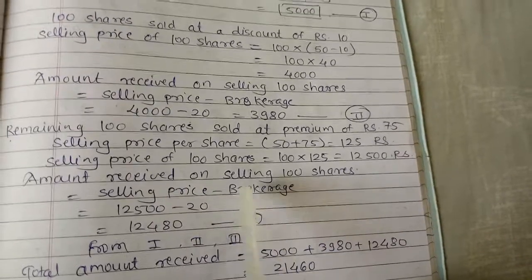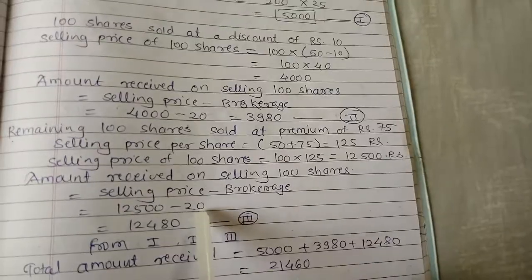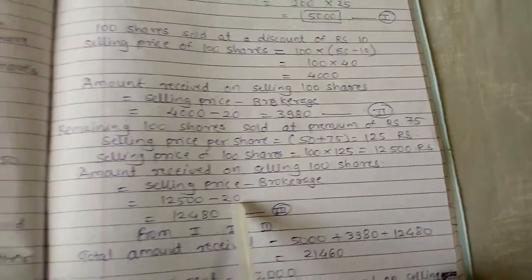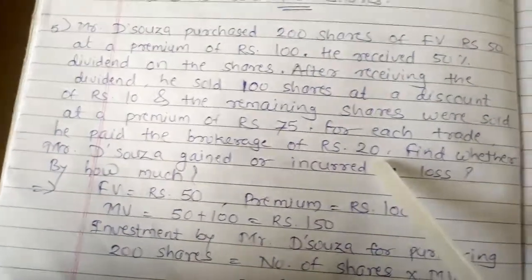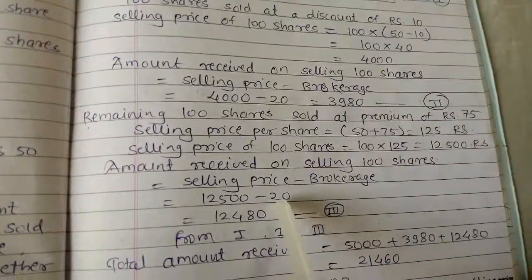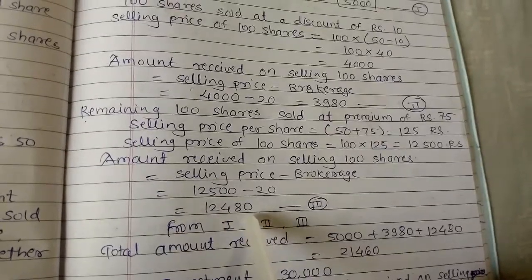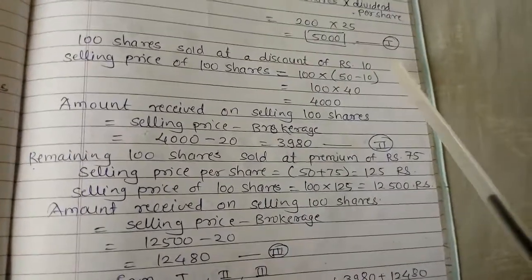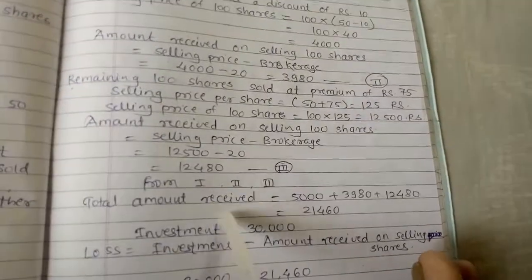So this is the formula. The selling price is 12,500 minus the brokerage of 20, as given in your example that he paid a brokerage of rupees 20. So here we write 20. Now the subtraction, we get 12,480.